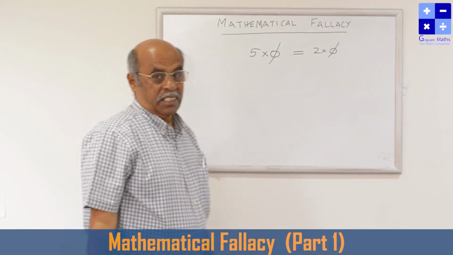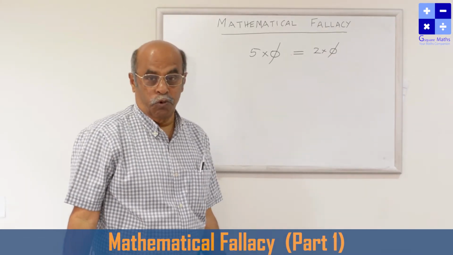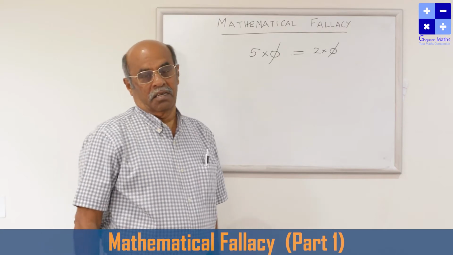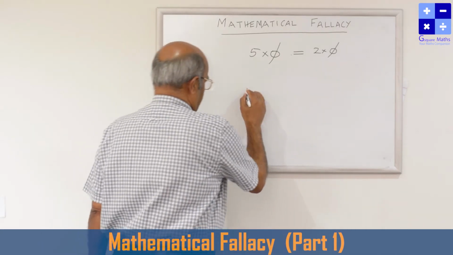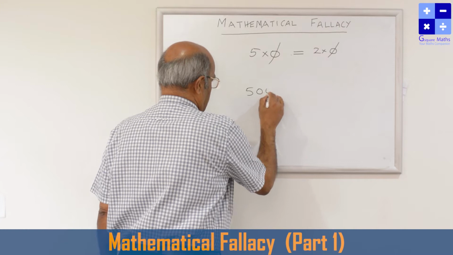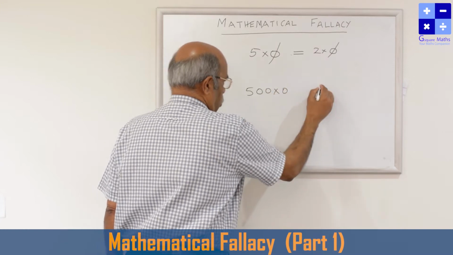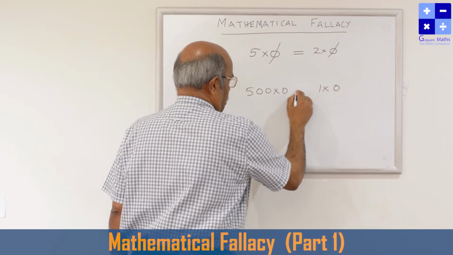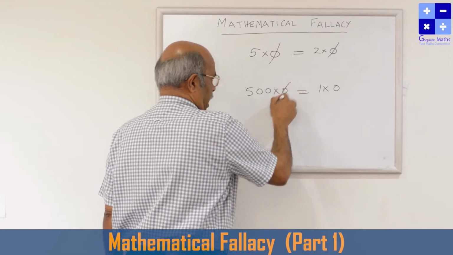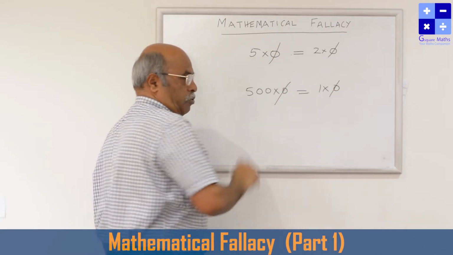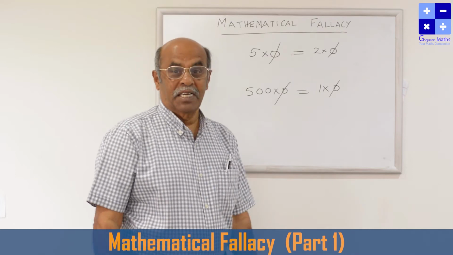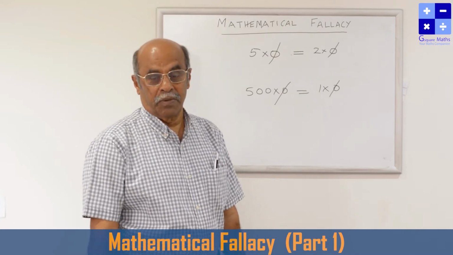If we can cancel 0 from either side, we can prove anything is equal to anything. See, 500 into 0 is 0. 1 into 0 is equal to 0. 0 is equal to 0. I am cancelling 0, 0. 500 is equal to 1. It's a blunder, absurd in mathematics.